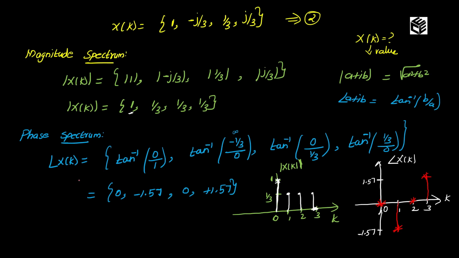Okay, let me summarize the steps. Initially we find what is the expression for x of k. Next we find what are the values of x of k. Finally we calculated what is magnitude spectrum and what is phase spectrum, and we have drawn plots for magnitude and phase spectrum. So that's all about DFT.